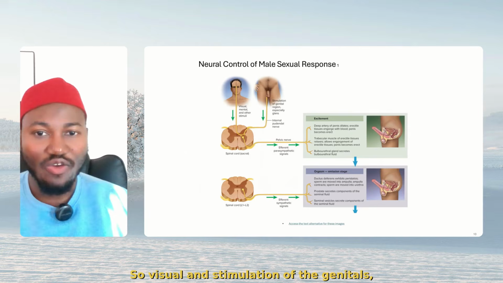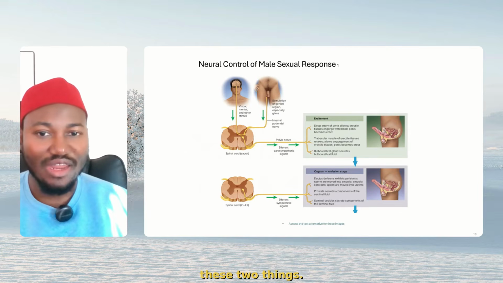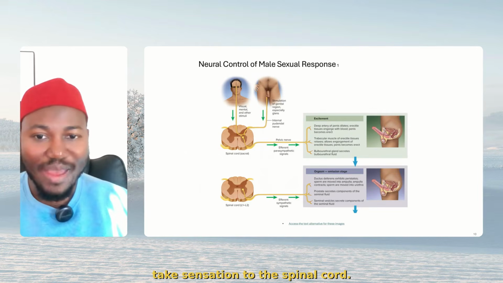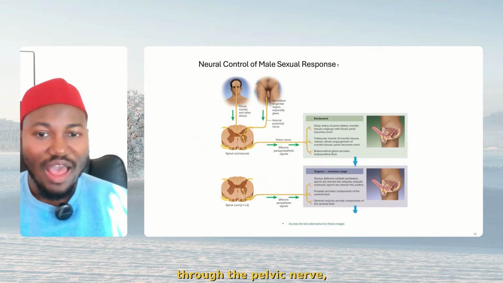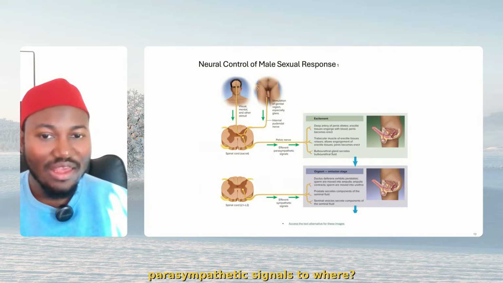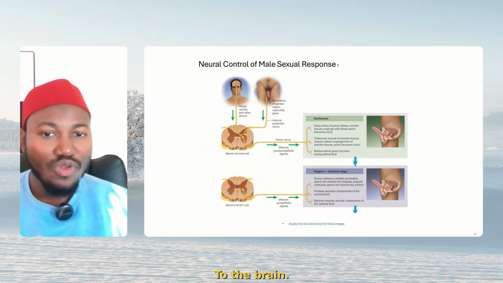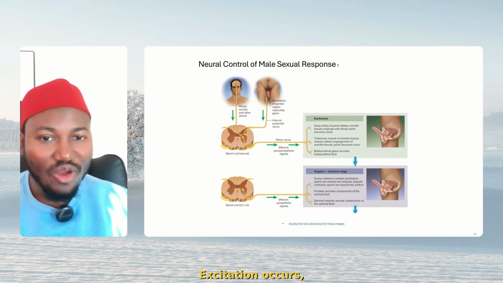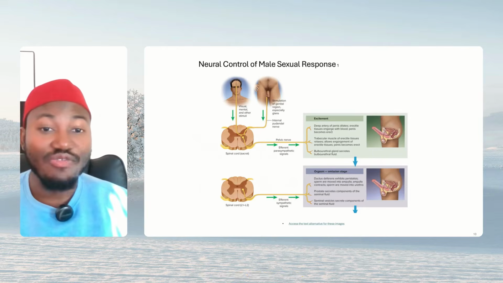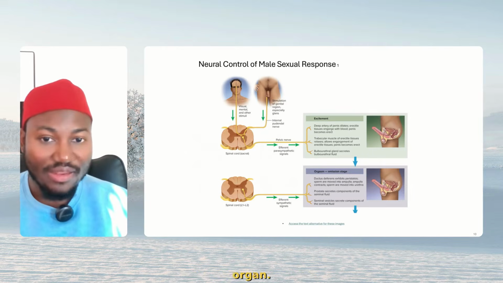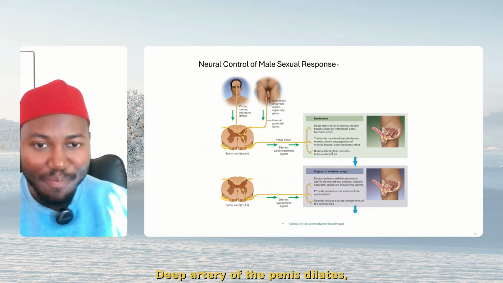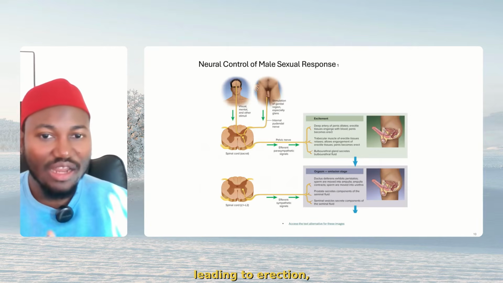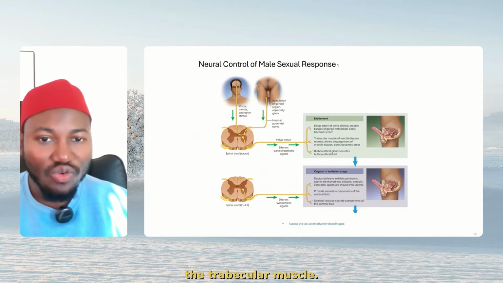So visual and the stimulation of the genitals. These two things go to the spinal cord, take sensation to the spinal cord, and from there, through the pelvic nerve, send an efferent through the parasympathetic signals to where? To the brain. Excitation occurs. You understand? This thing goes to the organ. Excitation occurs, deep artery of the penis dilates, leading to erection, the trabecular muscle.